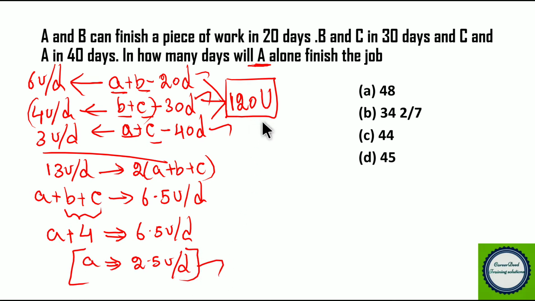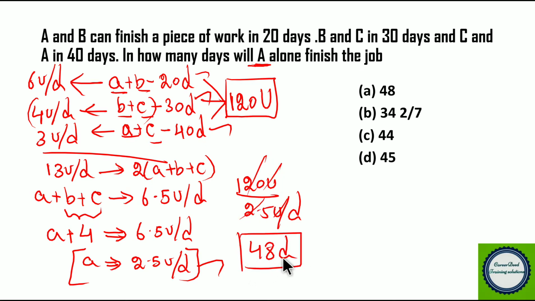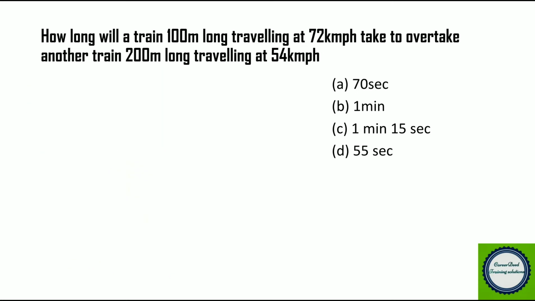So with this efficiency, A alone can complete these 120 units in how many days? This is our question. So when we solve this, you get 48 days. So in 48 days, A alone can complete the whole job. This becomes our answer. So the question is based on time and work. The concept is so simple, right? Okay, now moving to question number 4.